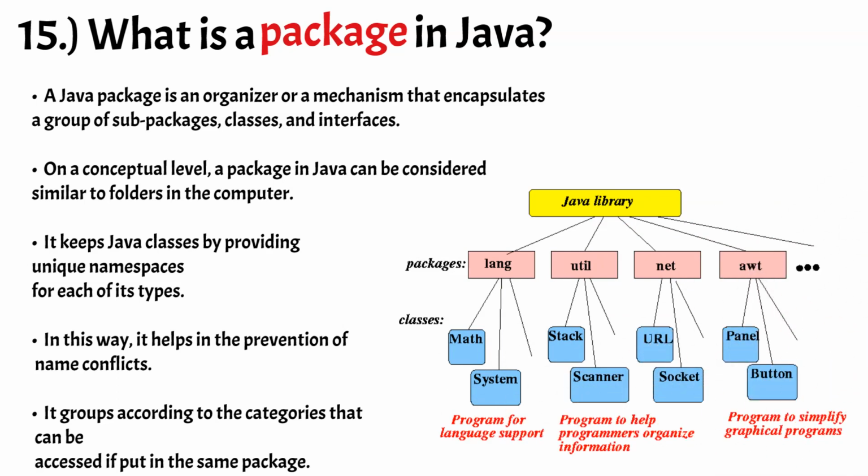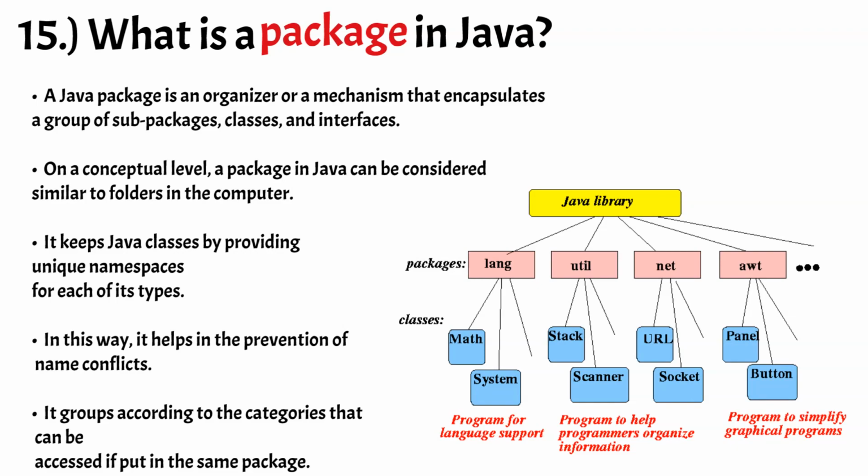It keeps Java classes by providing a unique namespace for each of its types. In this way, it helps in the prevention of name conflicts. It groups according to the categories that can be accessed if put in the same package.